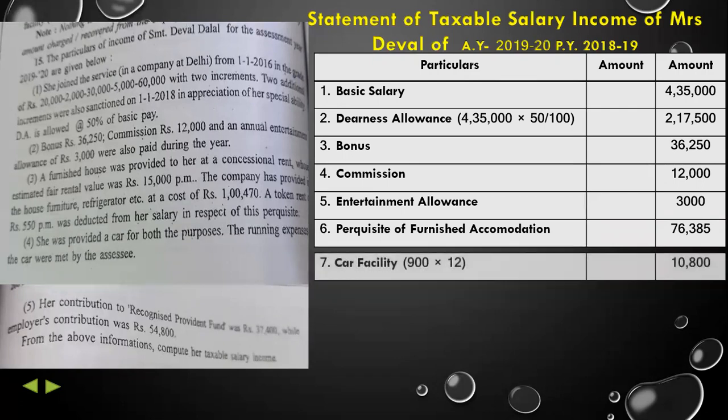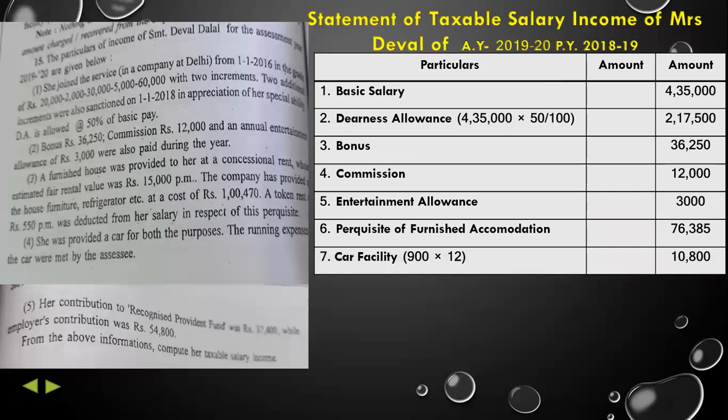Then she is getting the car facility, that is also more than 1.6 cc. So she is paying the expenses, and there is no specification of driver. So we will write down car facility 900 into 12, because if the expenses are met by the employer and the car is more than 1.6 liter capacity, then 900 will be taxable. So 900 into 12 is equal to 10,800, that is taxable.